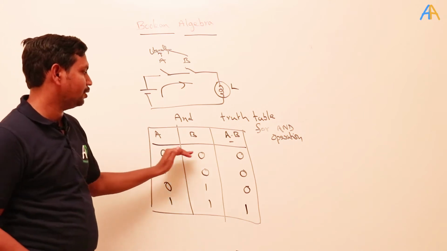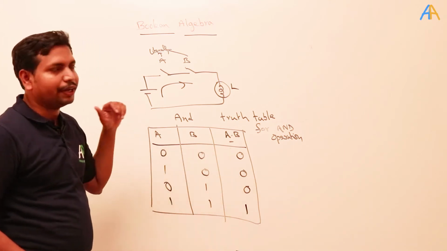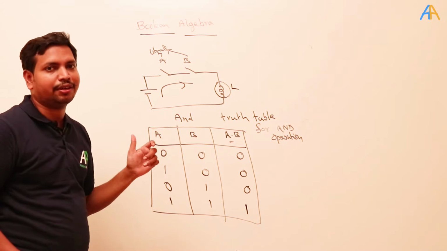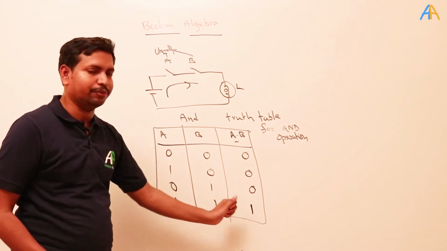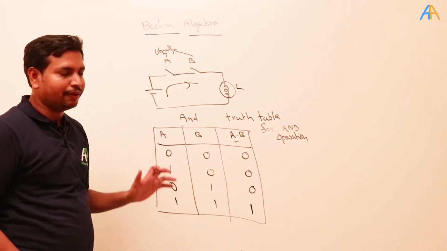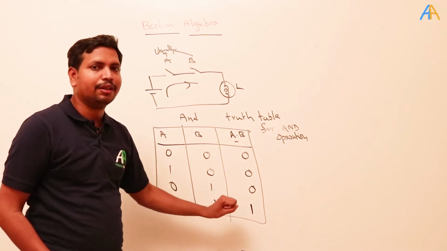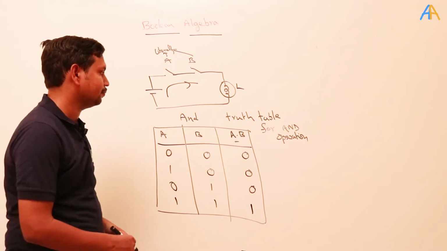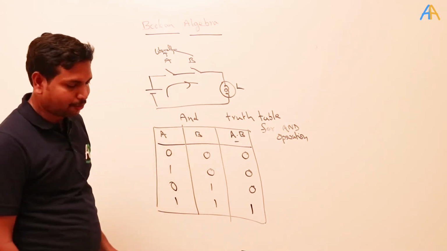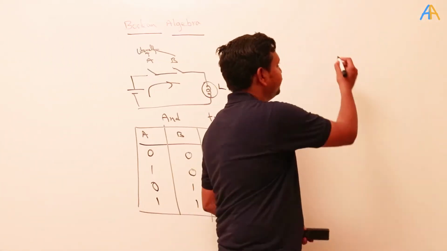When both are 0 and 0, the output will be 0. So in the AND operation, only when both statements are true will the output be true. Remember that only when both statement A and statement B are true will the output be true. Now come to the OR operation. Now take the switch circuit.